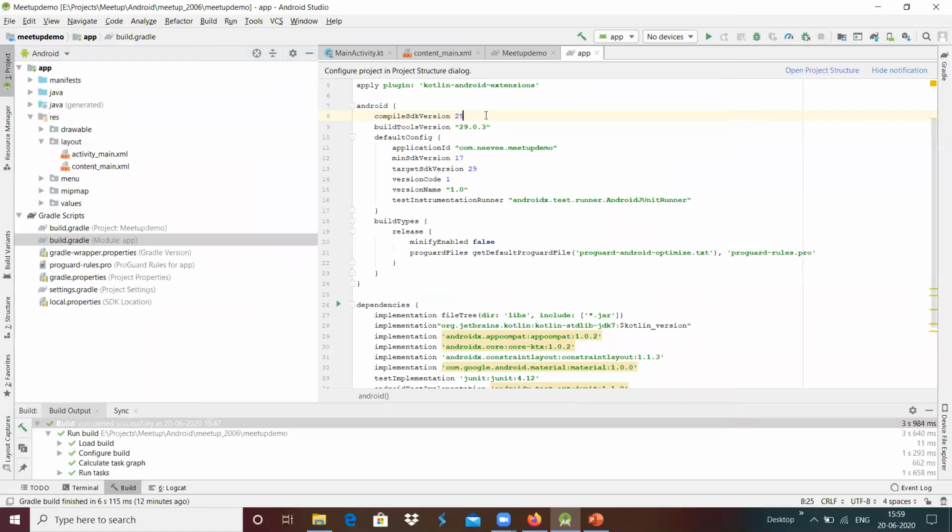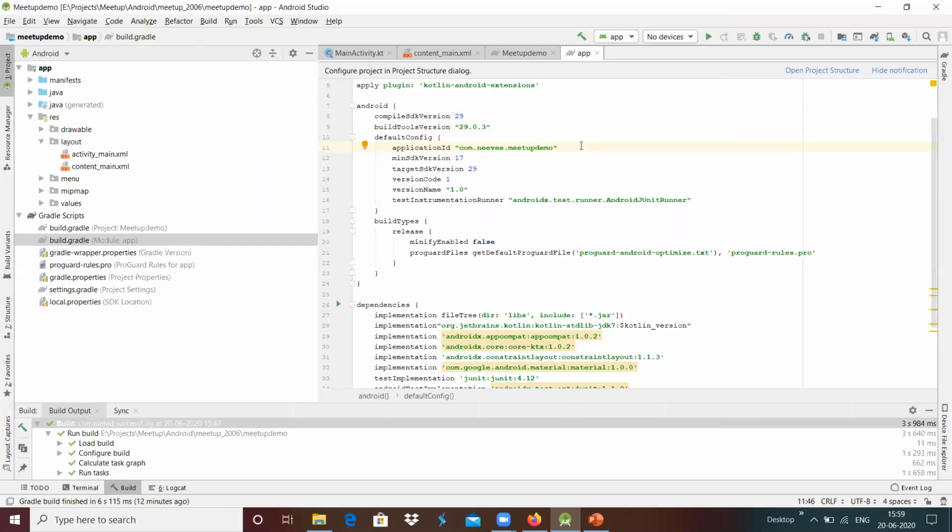And if it is not present, Gradle automatically asks to install it with the download and install option, which we will see later over here. And we have the build tool version that is going to compile this application, and we have an application ID, which is a unique ID that is going to be used when we do the publication.